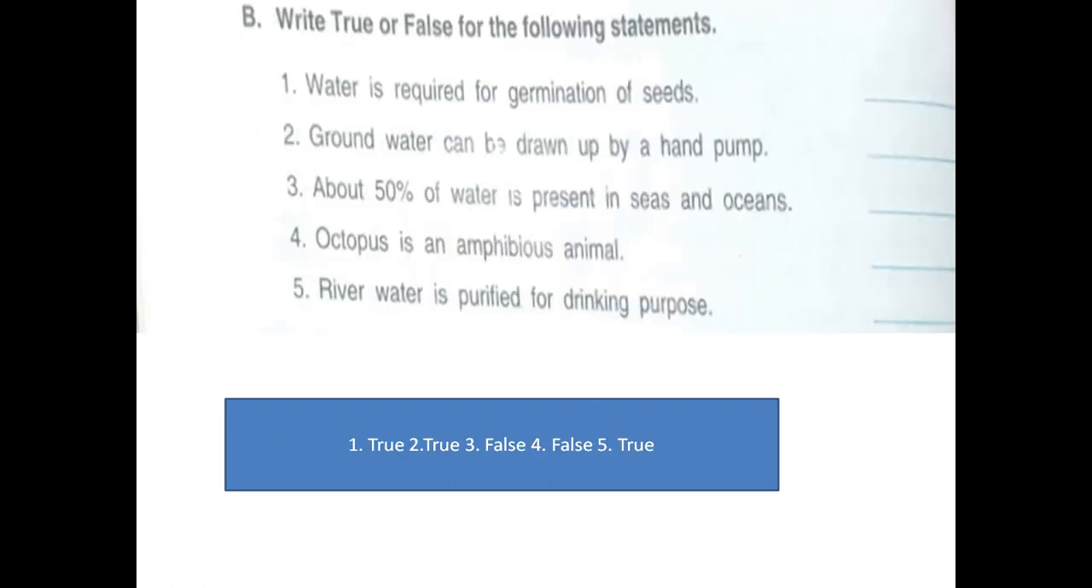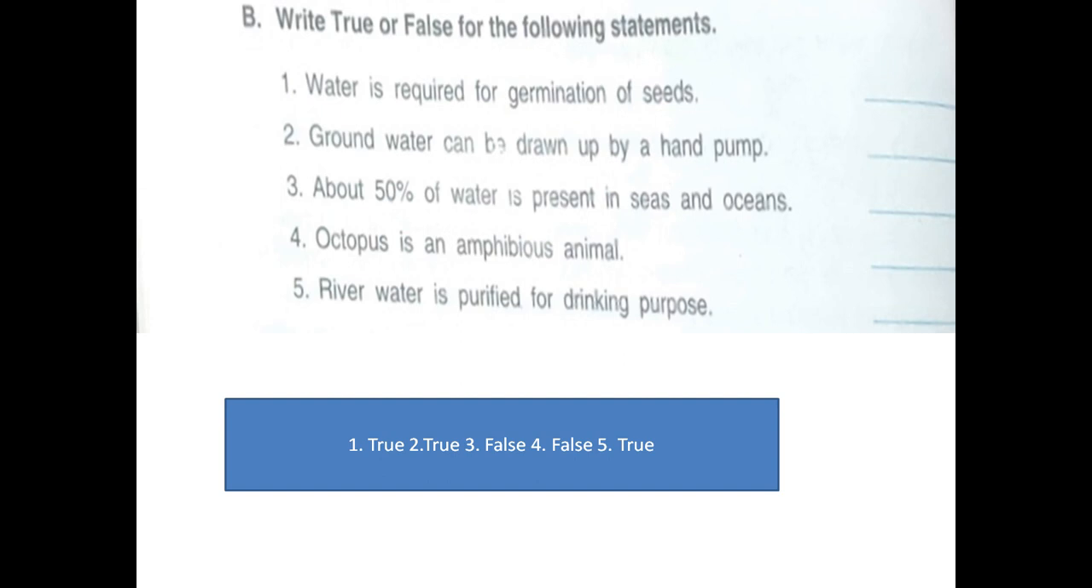Now next one is true and false. There are some statements which are right and some which are wrong. First one, water is required for germination of seed. Yes, it is true. Second one, groundwater can be drawn up by a hand pump. Yes, it is also right. By a hand pump we can draw the groundwater. This one is also true.